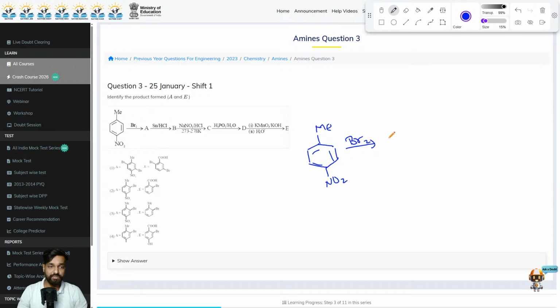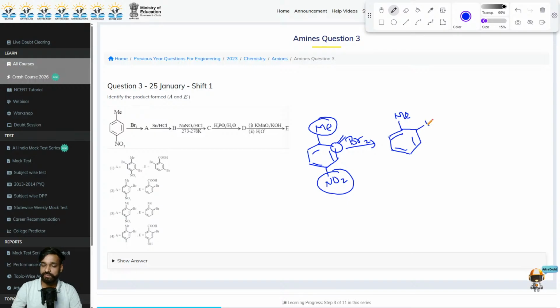First of all, this Br will be introduced into the benzene ring. Now the question is, what are the possible positions? According to the methyl group, the ortho position is suitable, and according to the NO2 group, the meta position is suitable. Since both of them are orienting it to the second position with respect to methyl, you will introduce your Br here.